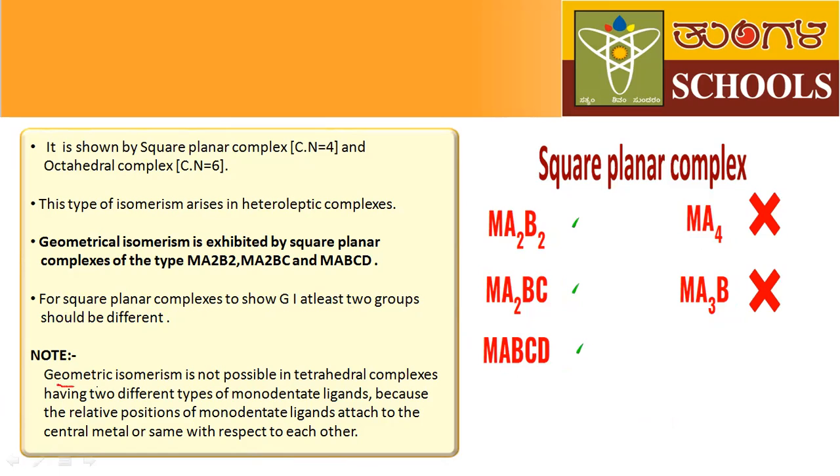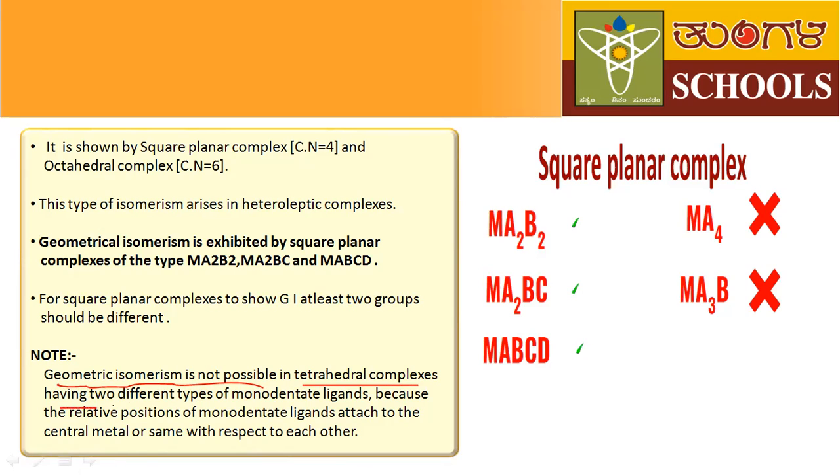Next, geometrical isomerism is not possible in tetrahedral complexes. Geometrical isomerism is possible only in square planar complexes and octahedral complexes. It is not possible in tetrahedral complexes. Why is it not possible in tetrahedral complexes?